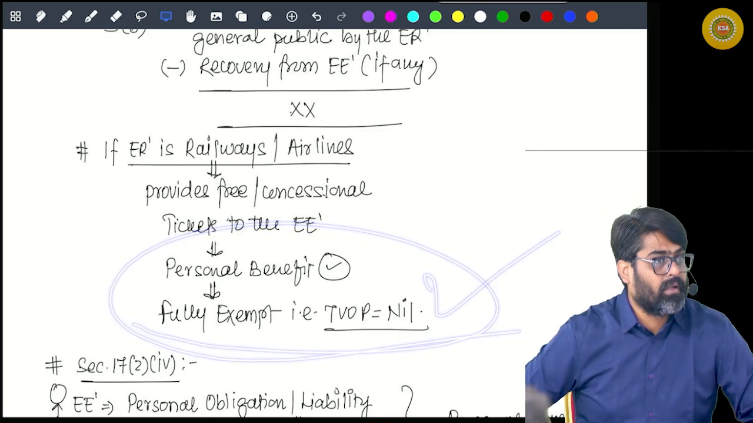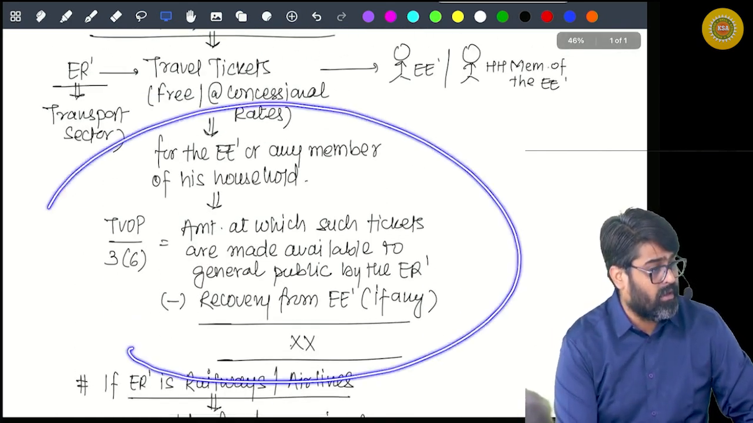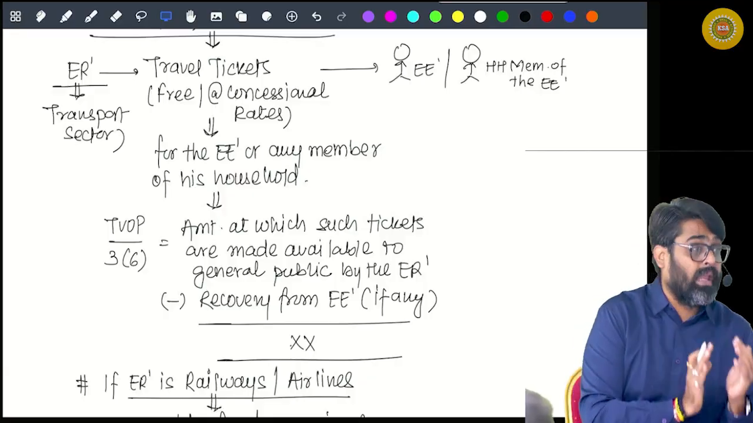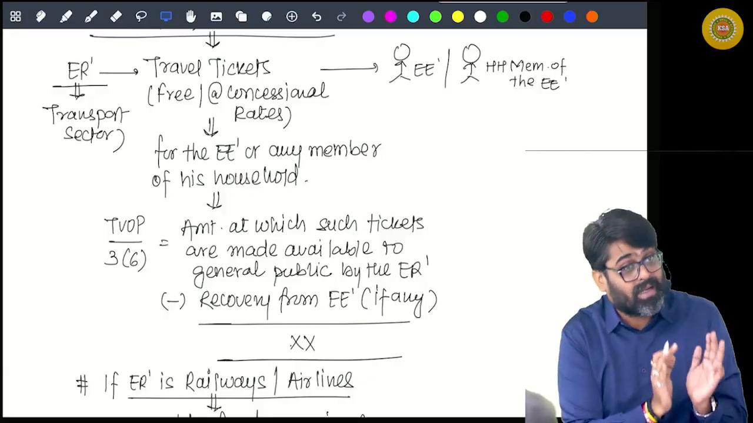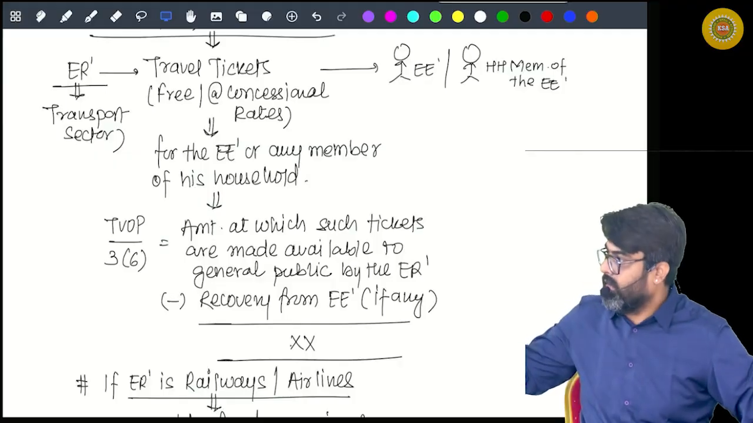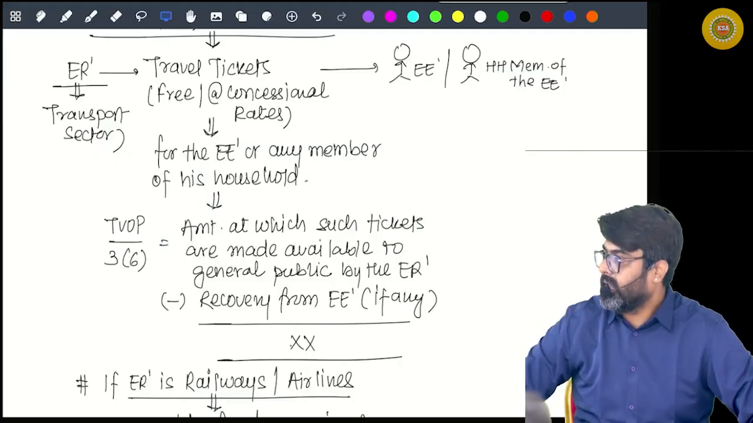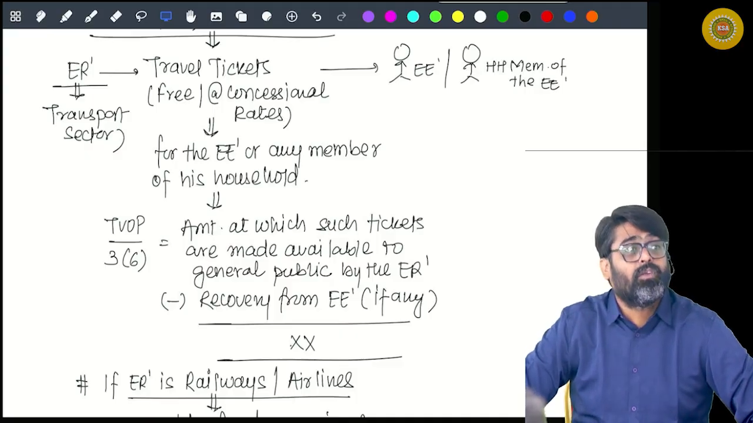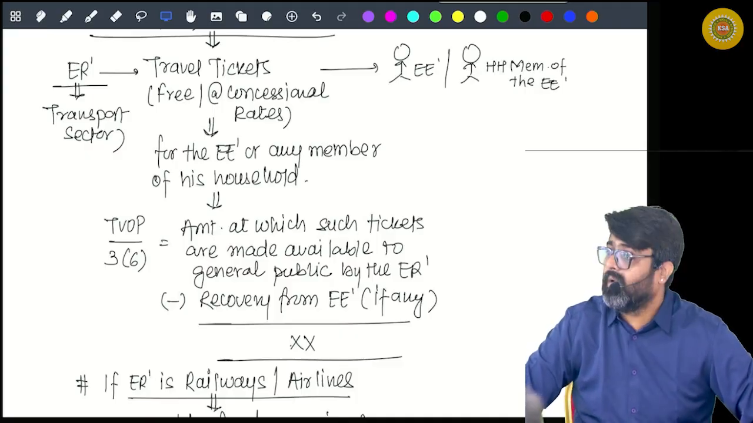Nothing will be taxable. So this valuation will be done only if the employer is any transporter other than railways and airlines. Only then this valuation will happen and the value will be taxable in the hands of which employee? Specified employee. Yes or no?